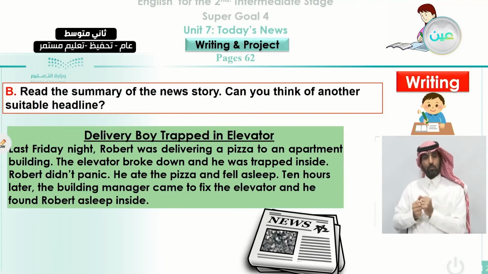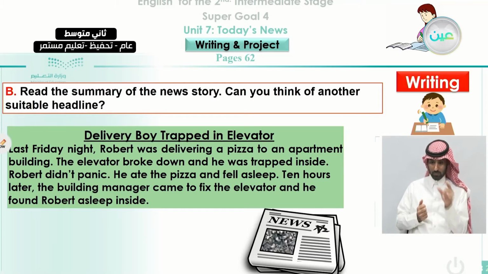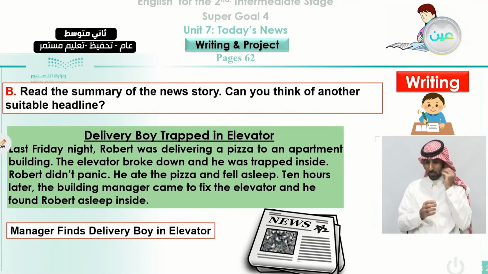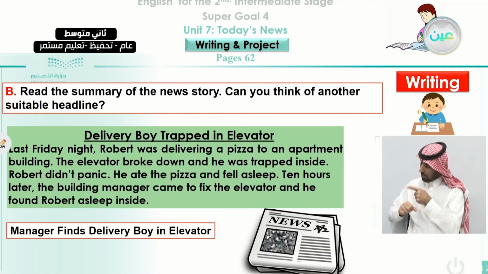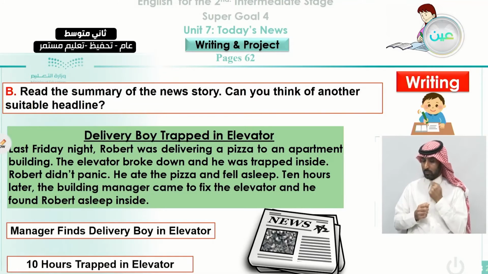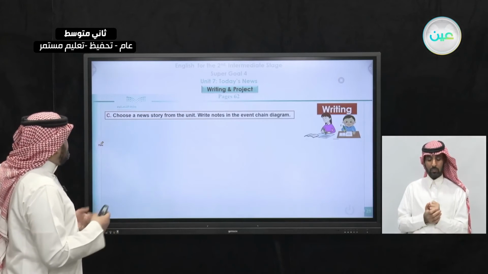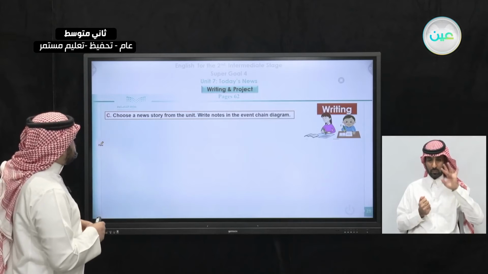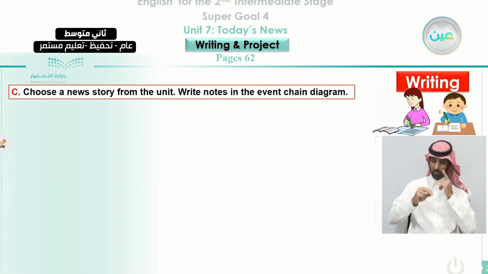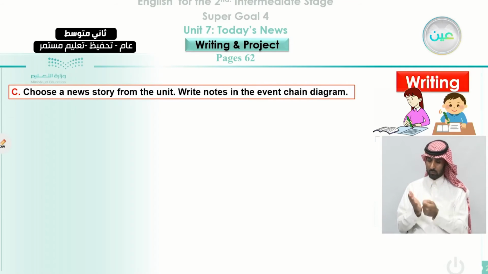So here we are summarizing it in a very short paragraph, and still the reader can understand the whole meaning. The title that we can suggest is: manager finds delivery boy in elevator. That can be the heading for this story. Or we can say: 10 hours trapped in elevator. Also, this can be used as a heading for this story. In exercise C, choose a news story from the unit. Write notes in the event chain diagram.